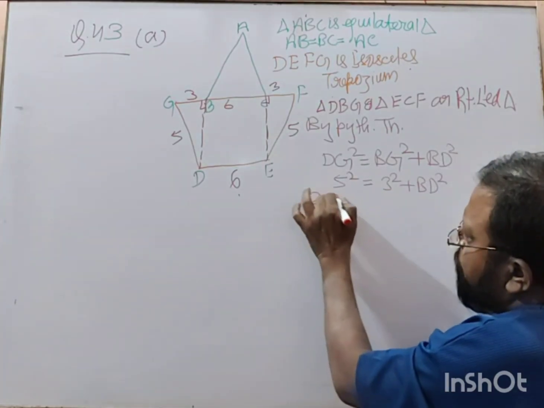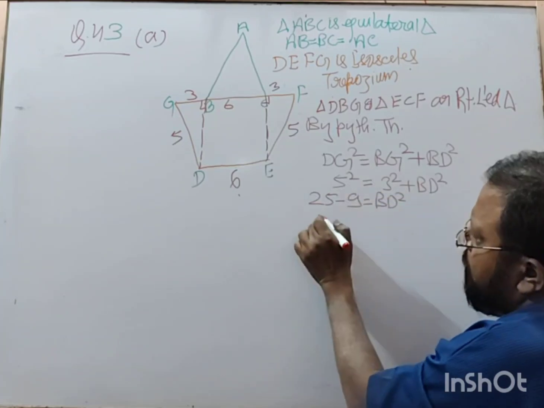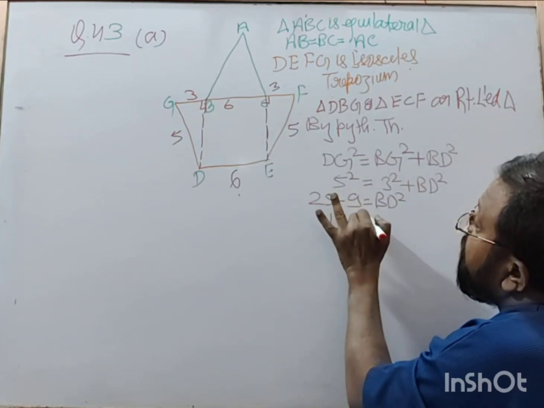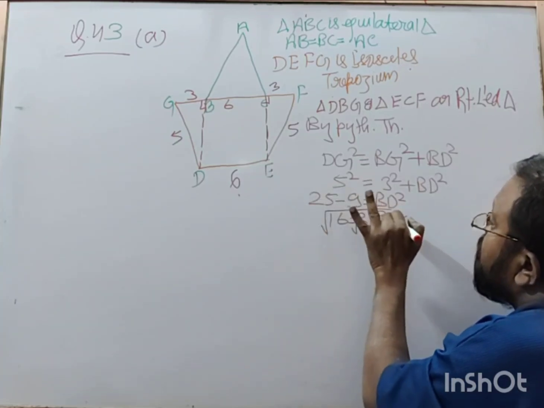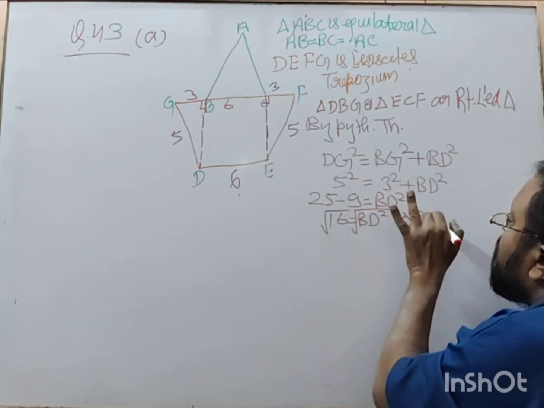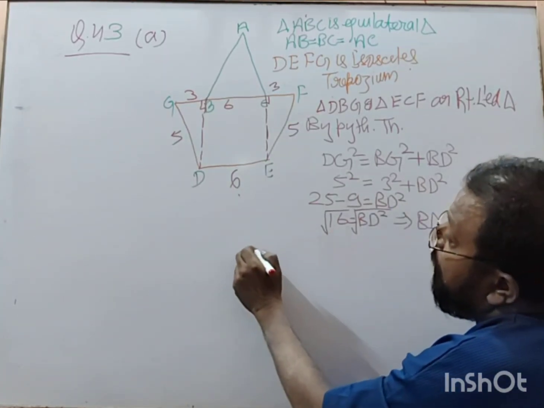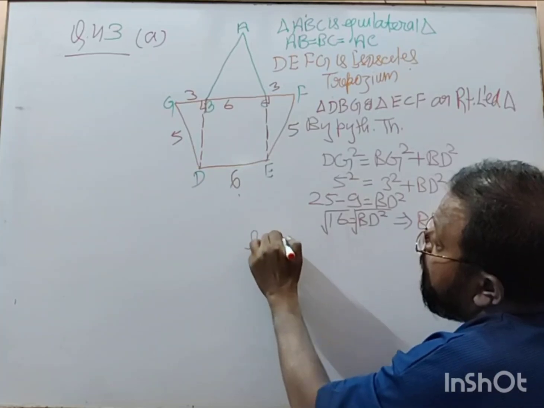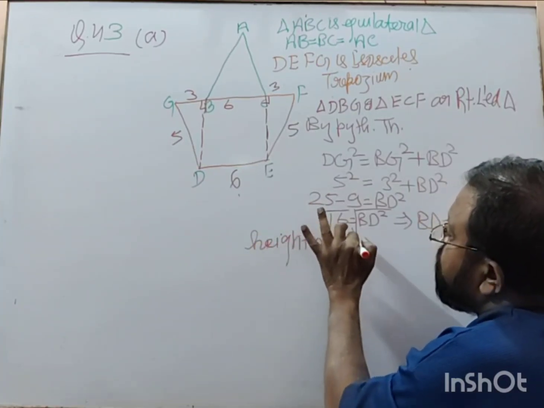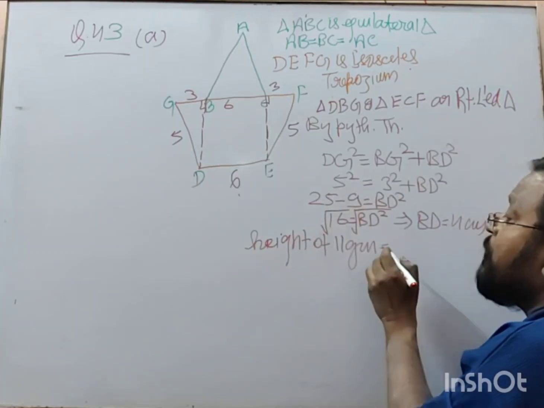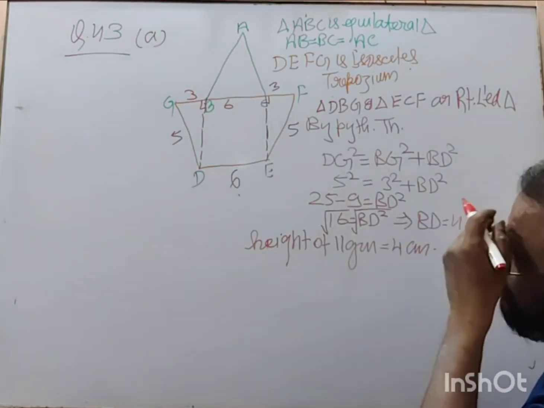So 25 minus 9 is equal to BD square. So 16 is equal to BD square, taking root on both sides, BD is equal to 4 centimeter. So height of the parallelogram is equal to 4 centimeter, right?